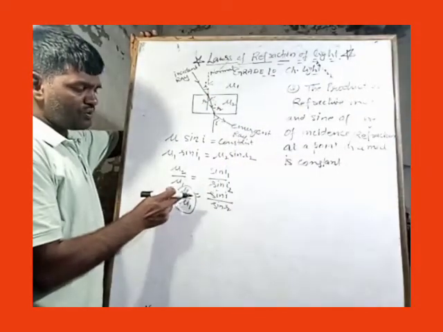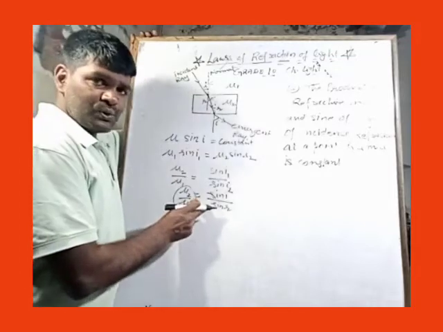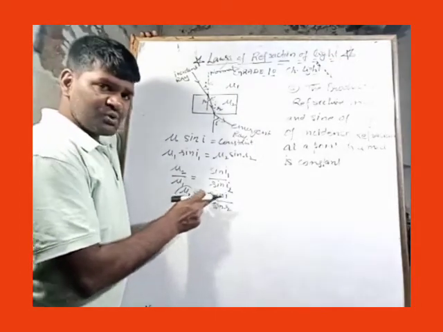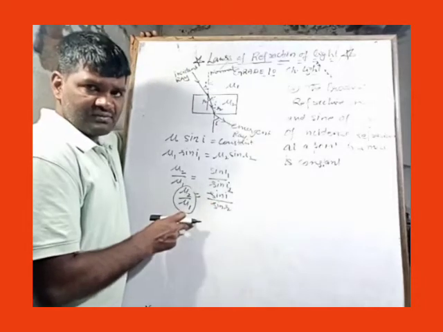So the refractive index of the second medium with respect to the first medium may also be calculated in terms of sine of angle of incidence and sine of angle of refraction.